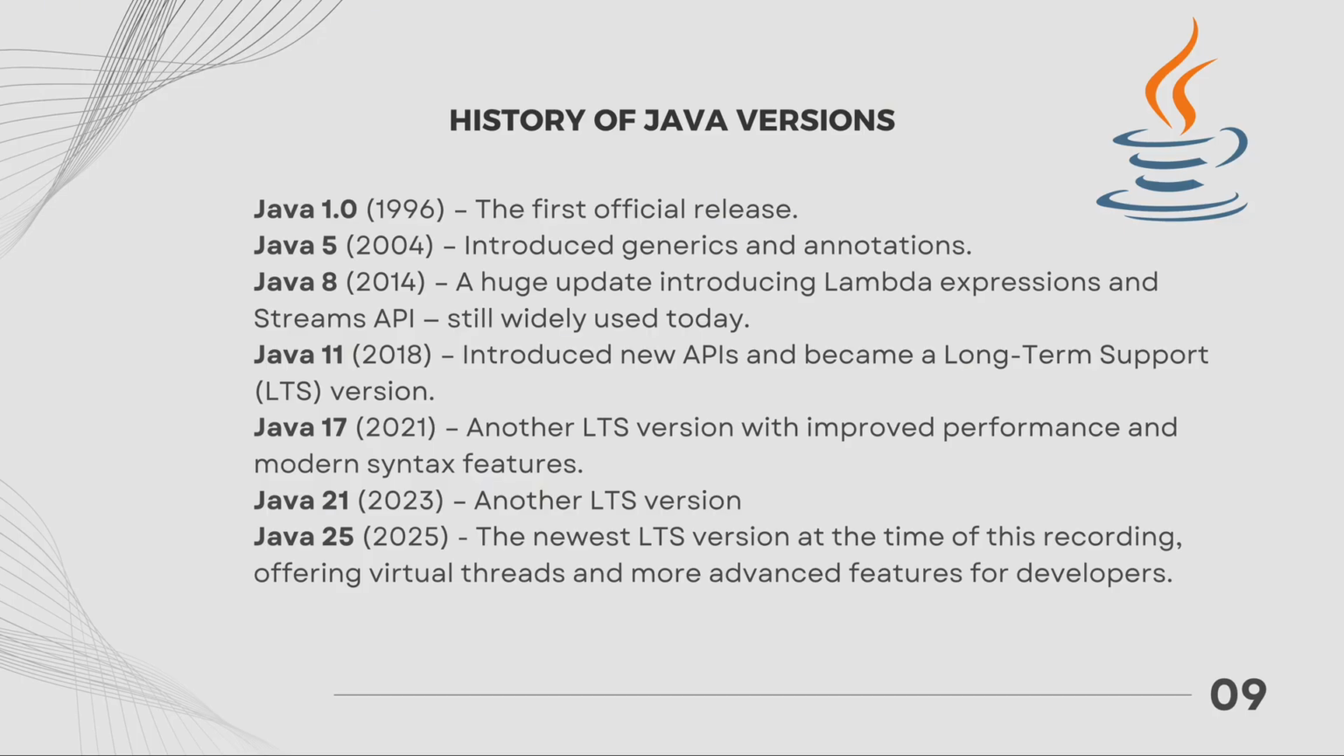Java was first released in the mid-90s by Sun Microsystems, and later it became part of Oracle after they acquired Sun. Since then, Java has gone through many updates, each version improving performance, adding new features, and modernizing the language. Some major milestones: Java 1.0 was released in 1996, the first official release. Then Java 5 in 2004, Java 8 in 2014, Java 11 in 2018, Java 17 in 2021, Java 21 in 2023. Java 25 is the latest version, which was released in 2025.